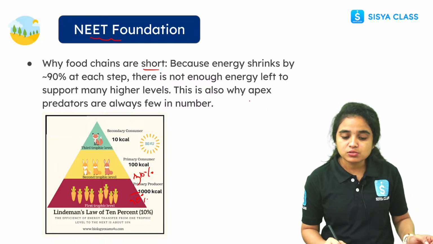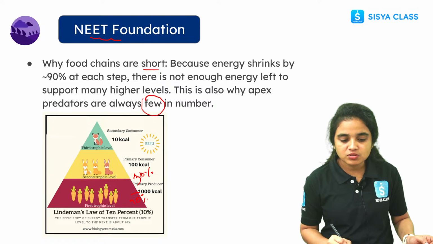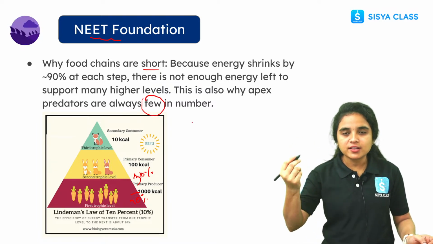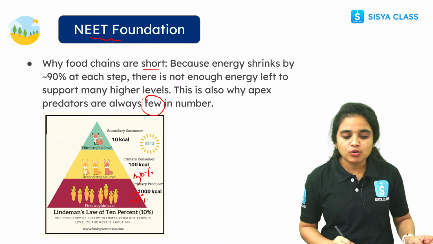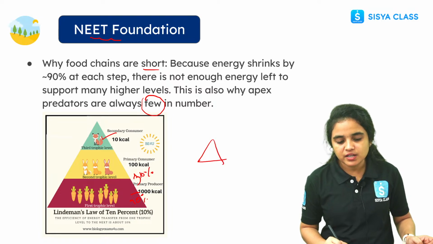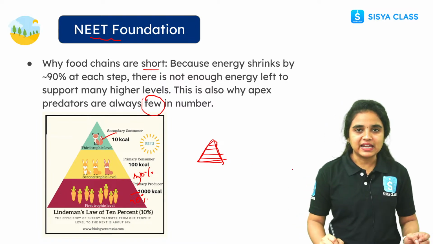So this is also why apex predators are always few in number. This is the reason that when the energy flow goes from one trophic level to another, there is also a decreasing number of organisms. So that is the reason we can see the food pyramid in a triangle shape. When it goes higher, the size decreases.